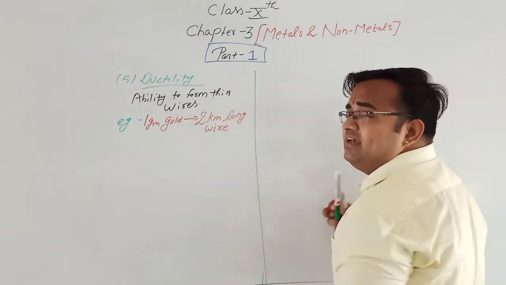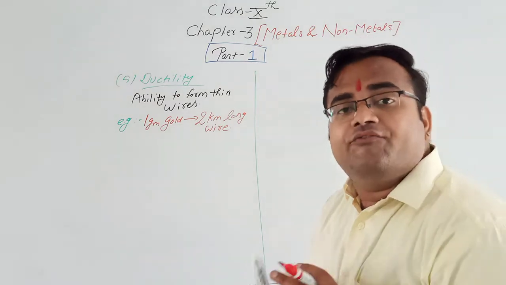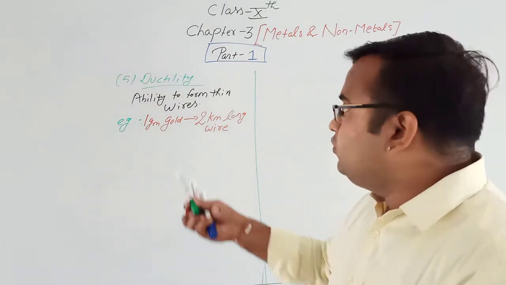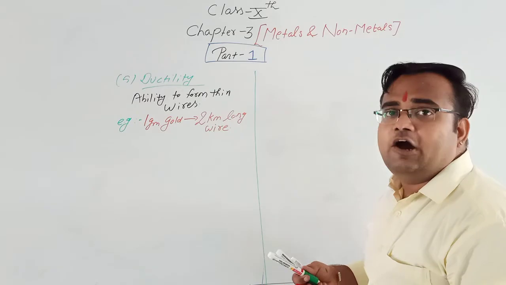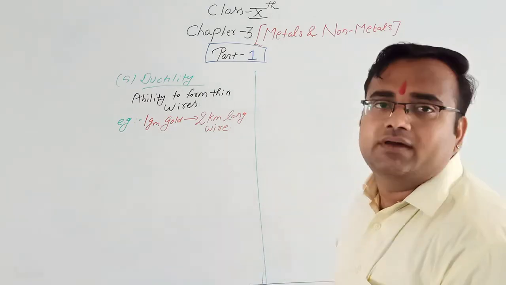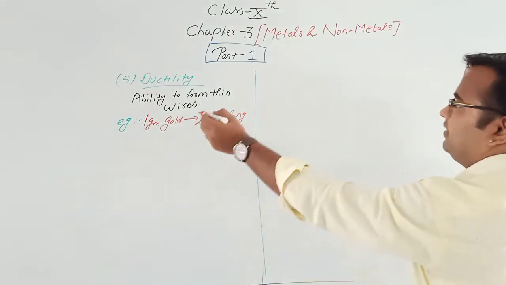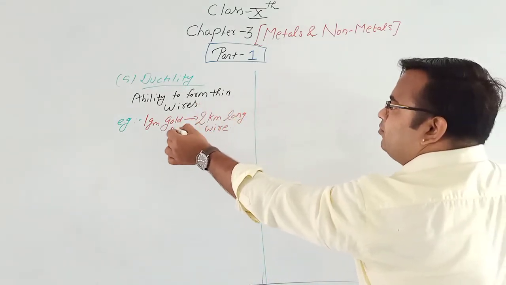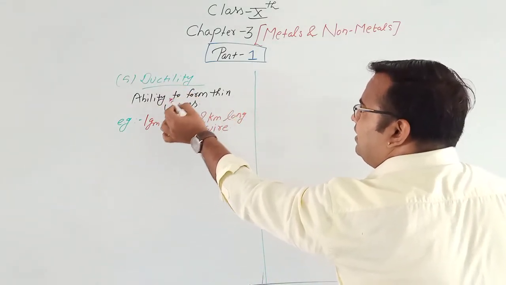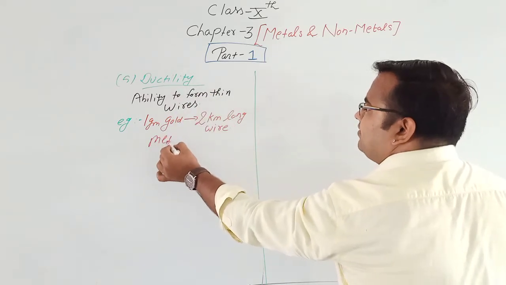From 1 gram of gold we can form a 2 kilometer long wire. See how ductile gold is. Gold is very ductile in nature, with the ability to form thin wire. So metals are ductile, that is what we can conclude.